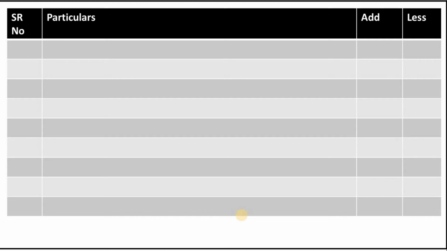We only have 4 columns. First column is serial number, the second is particulars, the third is add, and the last one is less column. In the serial number column, we'll mention the number of the transaction. In the particulars column, we'll mention the reason for the mismatch amount. In the third column, we'll mention the amount which needs to be added to cash book balance. In the last column, we'll mention the amount which needs to be deducted from cash book balance.